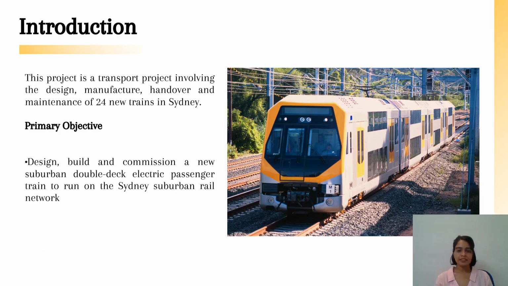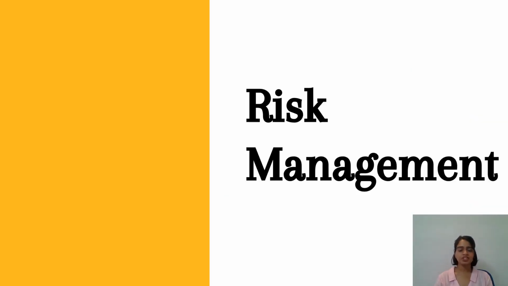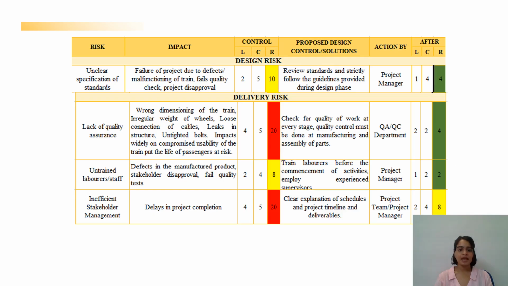We are here presenting the project management plan of Millennium Train projects. Our objective is the fast delivery of quality project. Hence, we have adapted the modular construction of the train, which brings us to the first stage, which is risk management. Risks can happen due to uncertainties in the project.